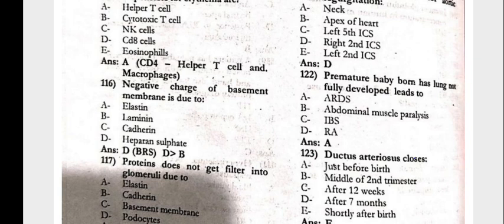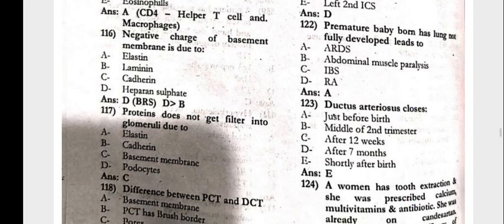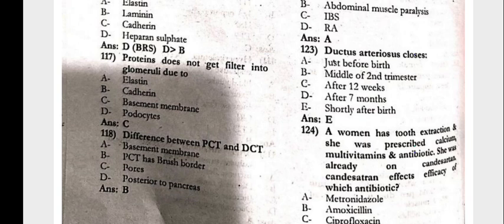The premature baby born has lungs not fully developed. It leads to ARDS. The ductus arteriosus closes shortly after birth.